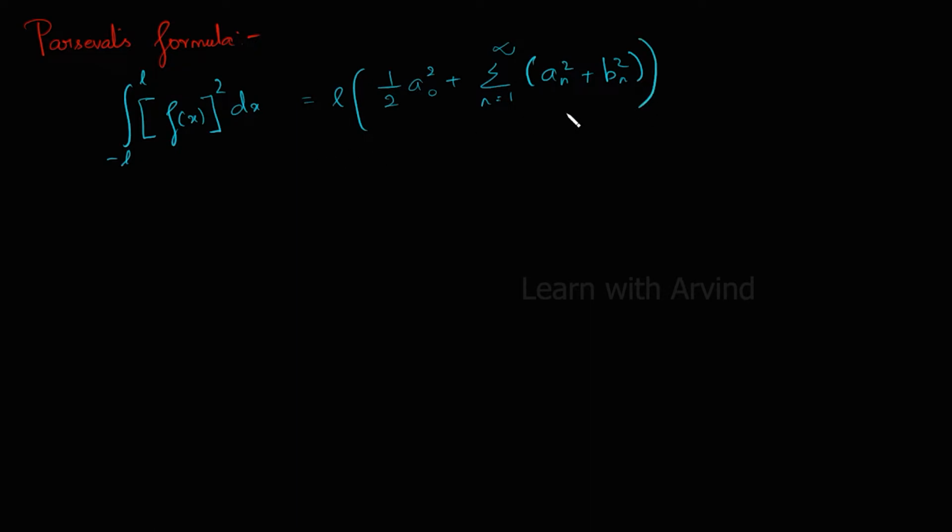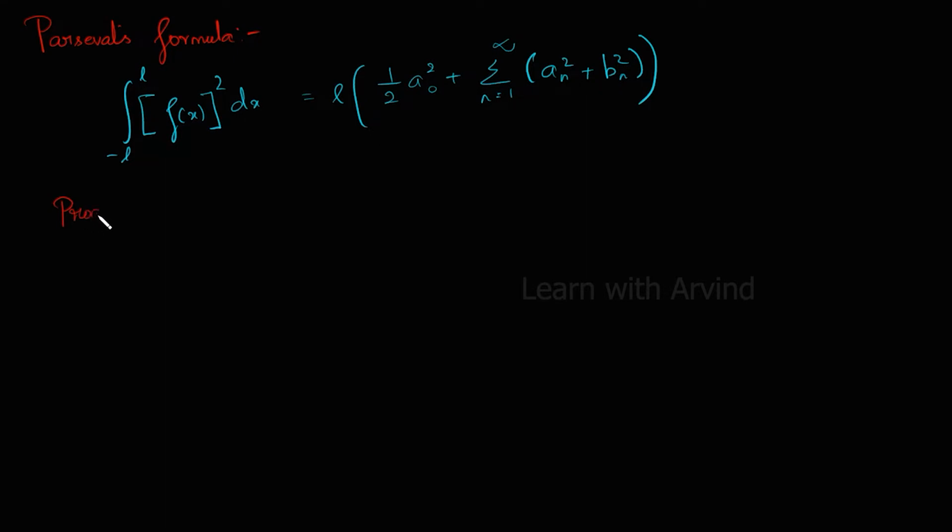In this video, we'll be discussing Parseval's formula. Parseval's formula is given by integral from -L to +L of [f(x)]² dx equals L times [(1/2)a₀² + summation n = 1 to infinity (aₙ² + bₙ²)]. Now we will be proving this.